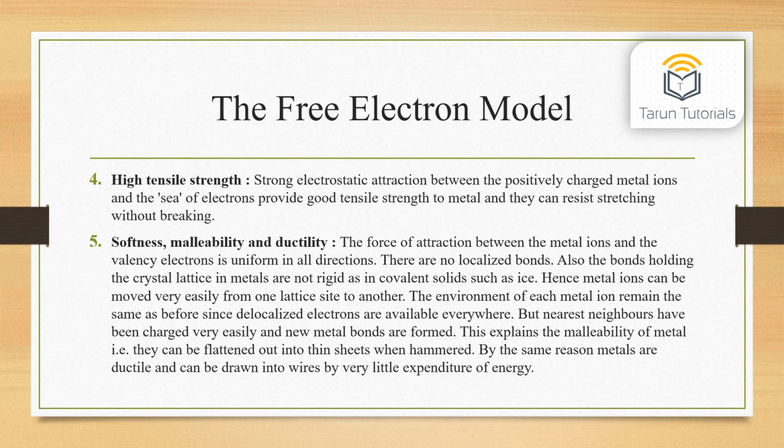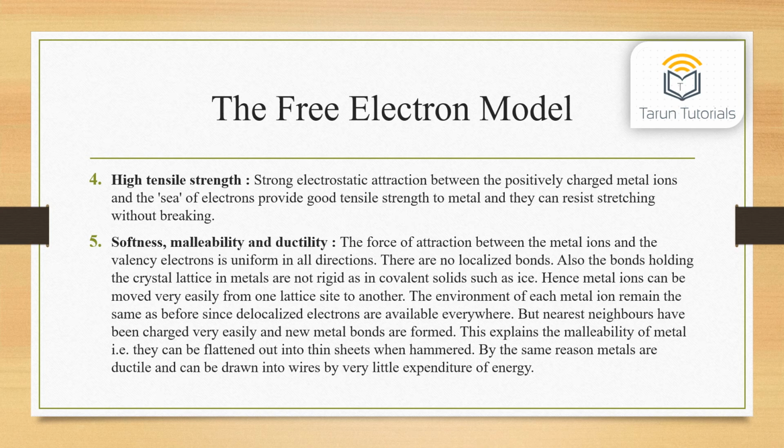Fifth, softness, malleability and ductility. The force of attraction between the metal ions and the valency electrons is uniform in all directions. There are no localized bonds. Also, the bonds holding the crystal lattice in metals are not rigid as in covalent solids such as ice. Hence, the metal ions can be moved very easily from one lattice site to another.